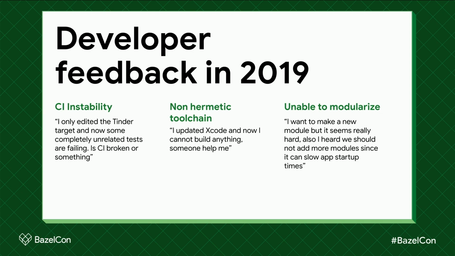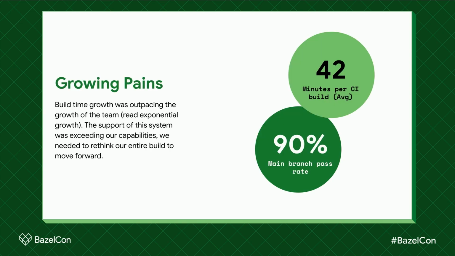Modularization was stuck in the mud. There was no easy way for our team to make new modules, and there was a fear about the proliferation of modules due to the impact on startup time. Build times were outpacing the growth of the team, breeding exponential growth. The support of this system was greatly exceeding our capabilities. We needed to rethink our entire build to move forward.